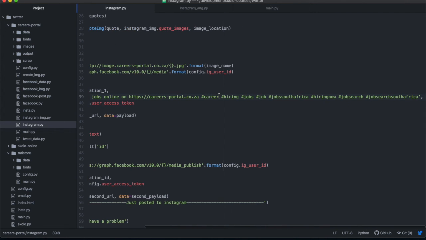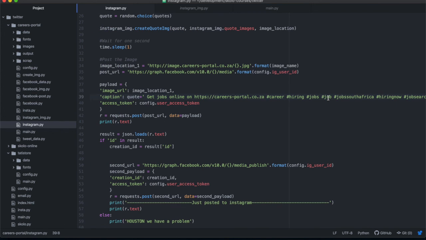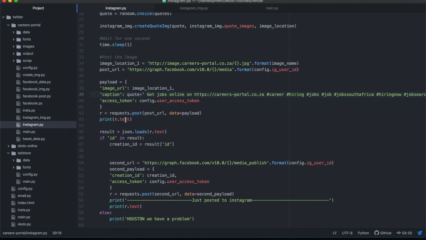So you can write everything that you want in there, include all of your hashtags. You can put up to 30 hashtags. That is also applicable within the API, that you can put up to 30 hashtags. So you can have this as long as you like, 2,000 characters, 30 hashtags. I'm going to include the quote in there, and then you do the access token, and then basically you send that URL.